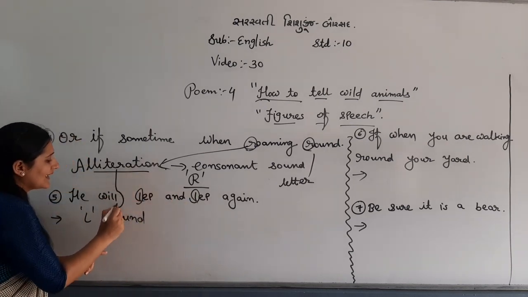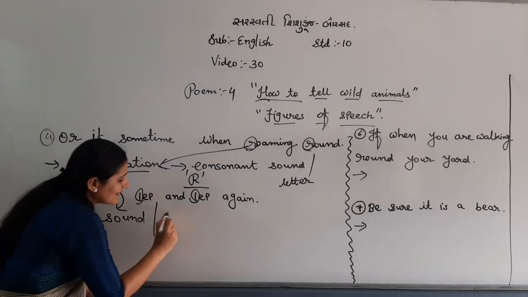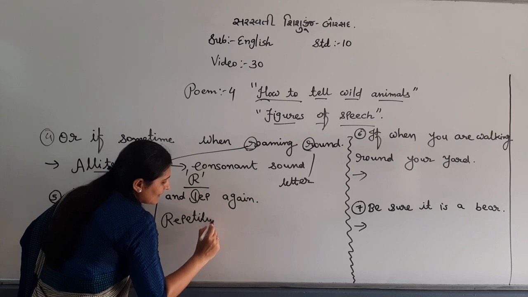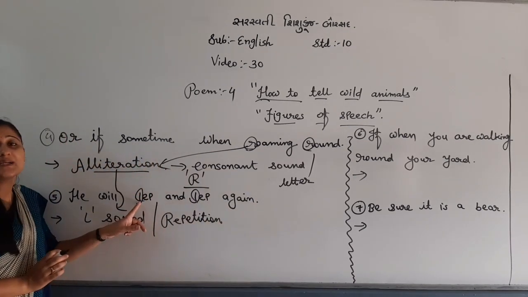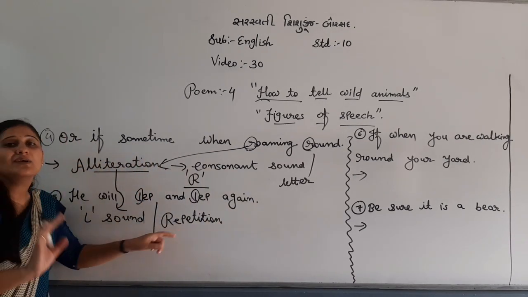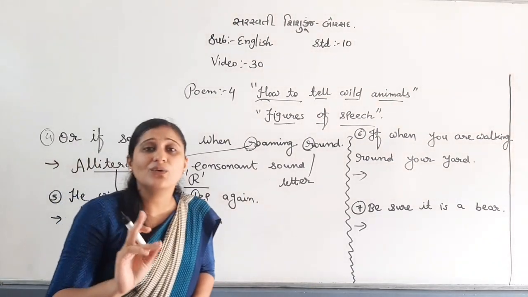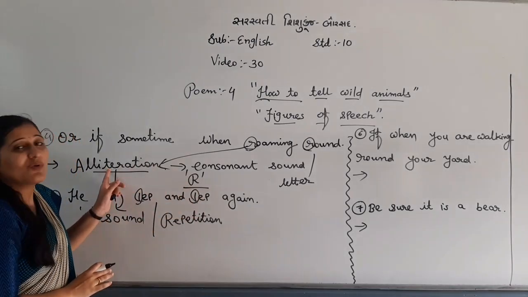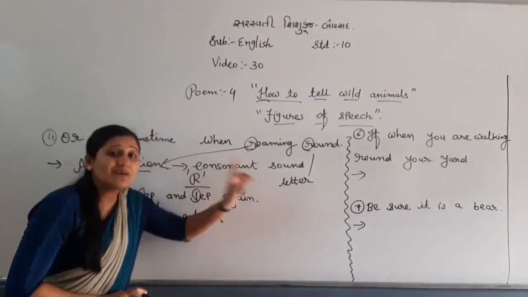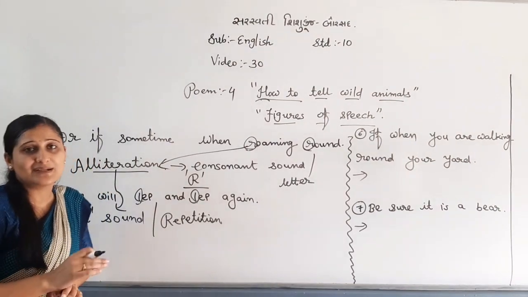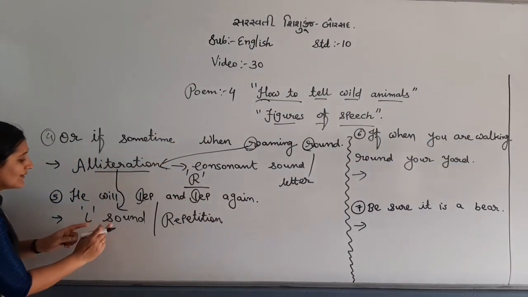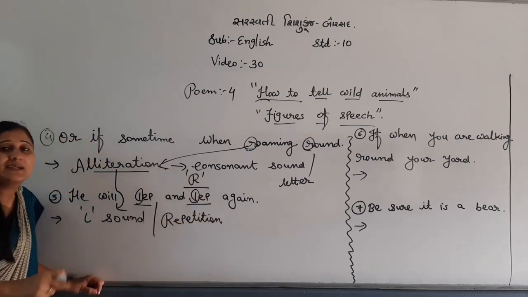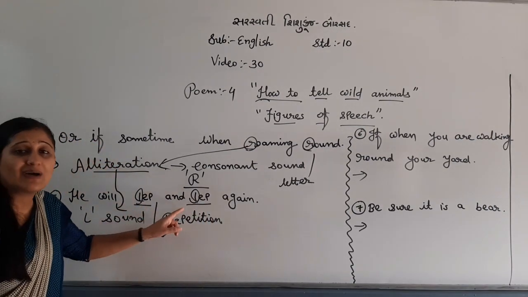So this is again alliteration plus repetition. What is the meaning of repetition? In alliteration, any consonant letter is repeated twice or more. But in repetition, any particular word is repeated twice or more than twice.